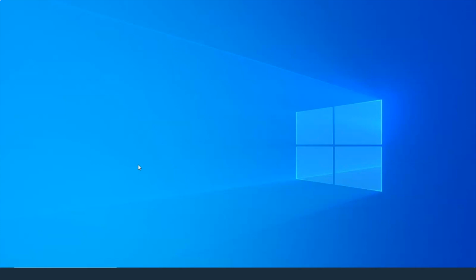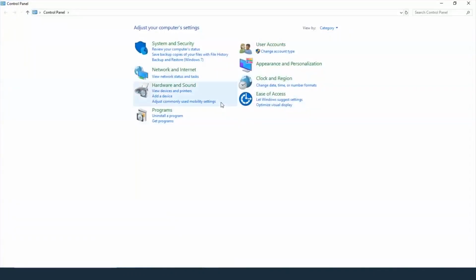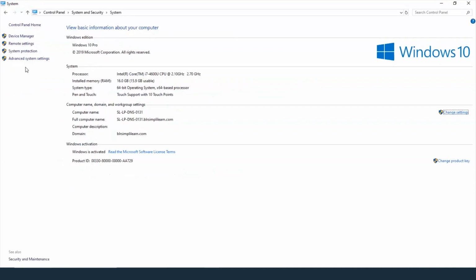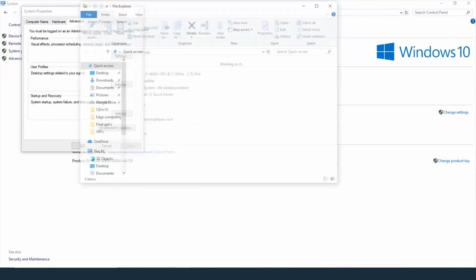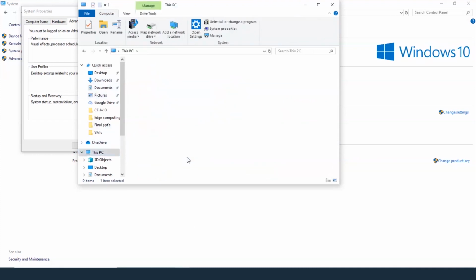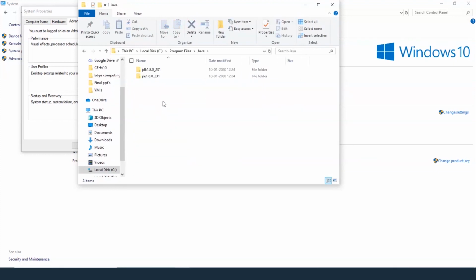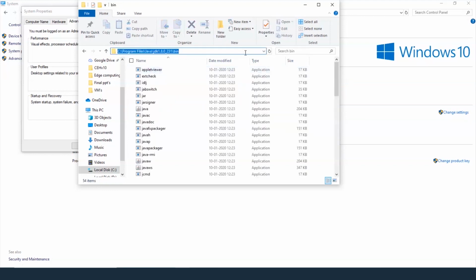So to set the environment variable, we'll need to go to control panel. Here go into system and security. Go to system and select advanced system settings. And then this shows up. Now before we go into environment variables, we'll need to go to where the Java file was installed. So let's go to this PC, C drive, program files, and here let's go to Java. So let's go to JDK, which is the Java development kit. Let's go to bin here and copy this path.